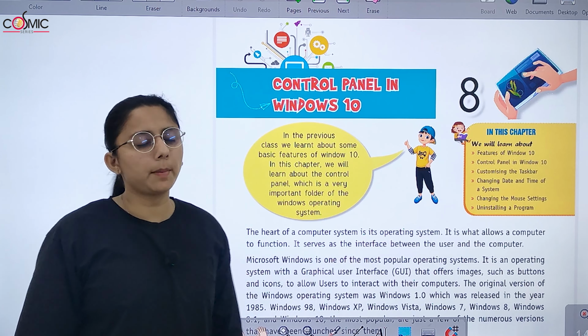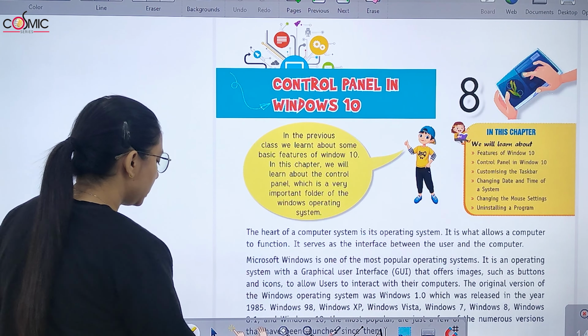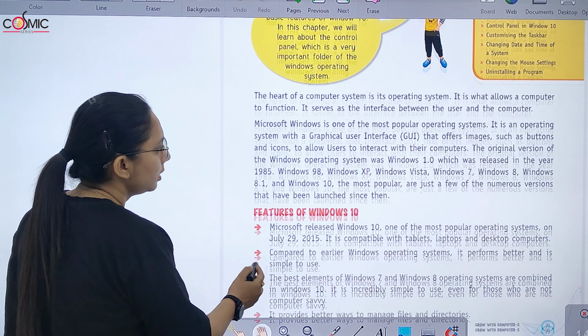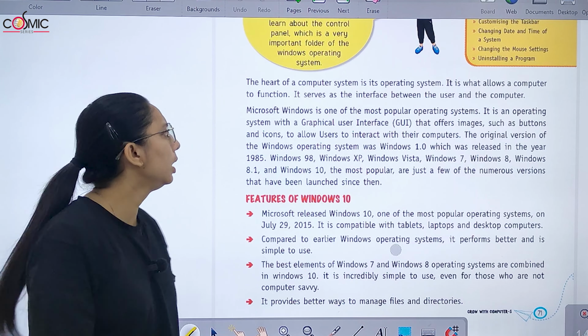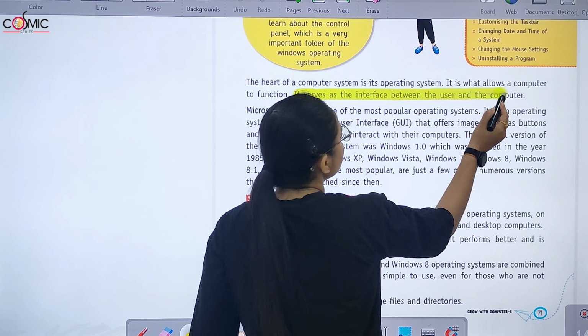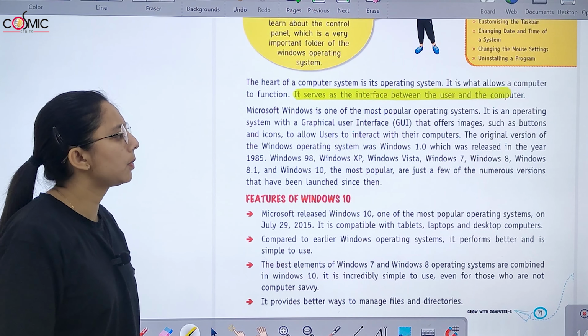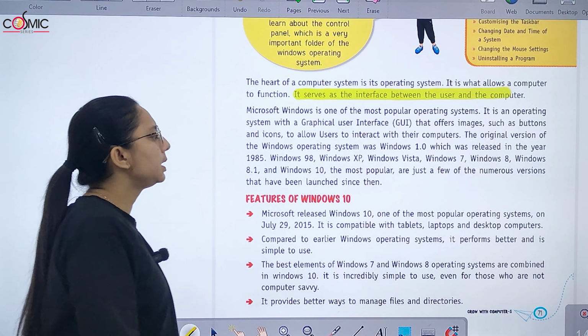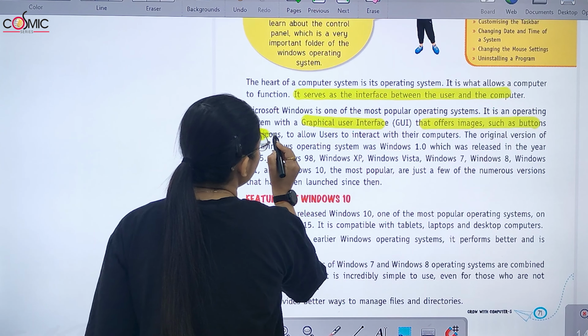Today let's start with chapter number 8, control panel in Windows 10. In this chapter we will study about Windows 10, the heart of a computer system. It is an operating system. It allows the computer to function. It serves as an interface between the user and the computer. And Microsoft Windows is one of the most popular operating systems. It is an operating system with a graphical user interface that offers images such as buttons and icons.